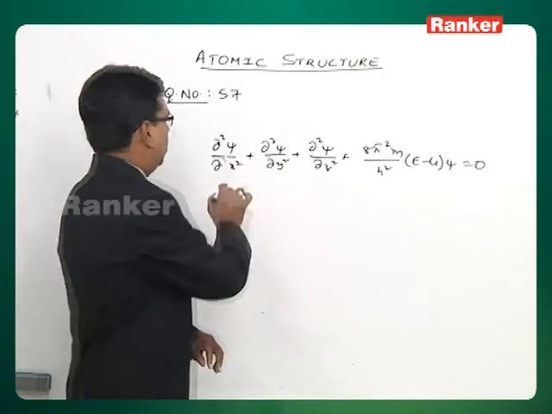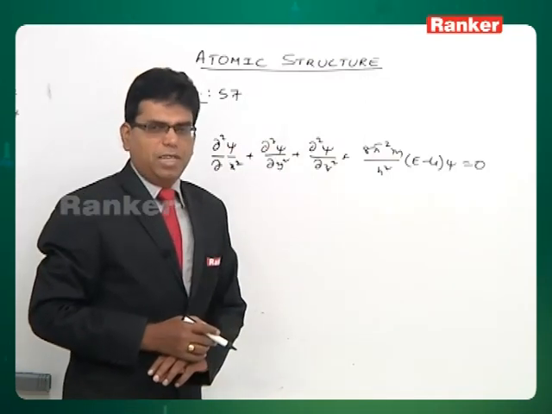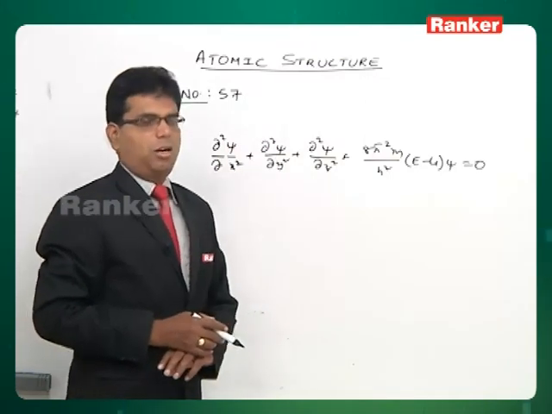So in this equation, being a second order differential equation, it will have many solutions, but all the solutions are not acceptable.